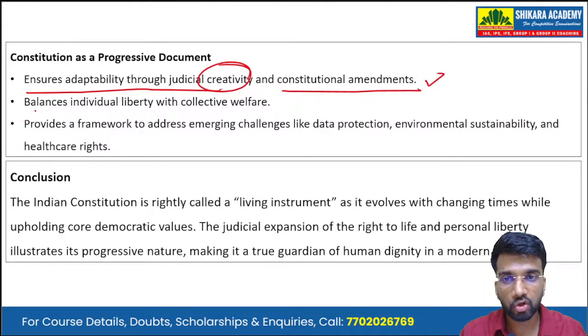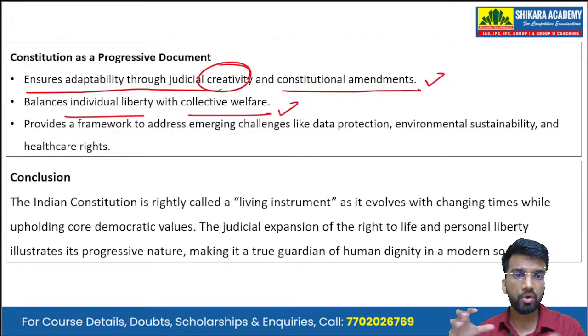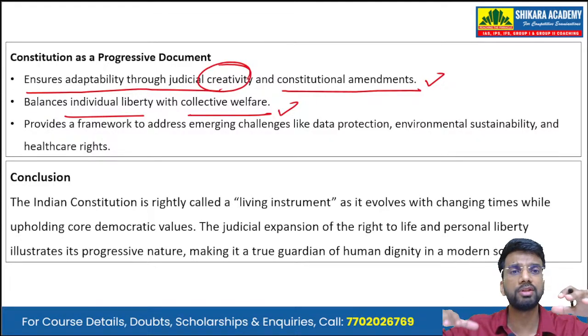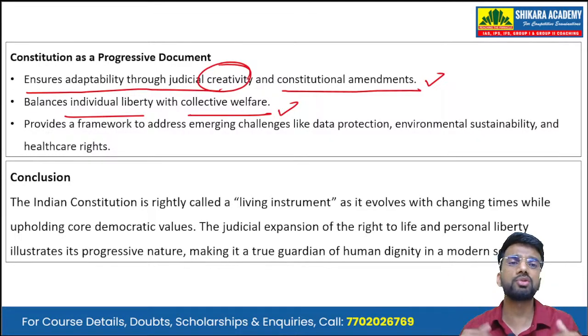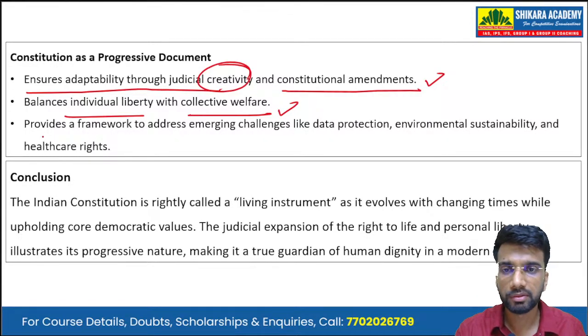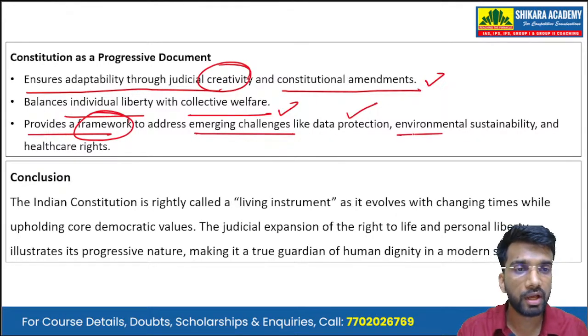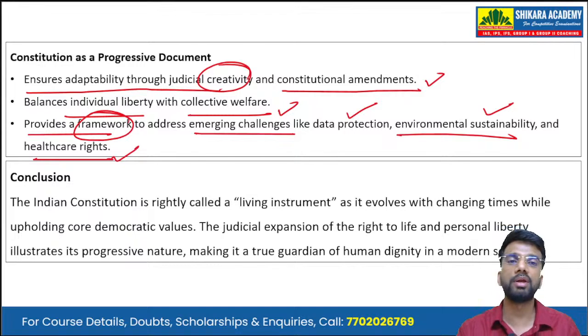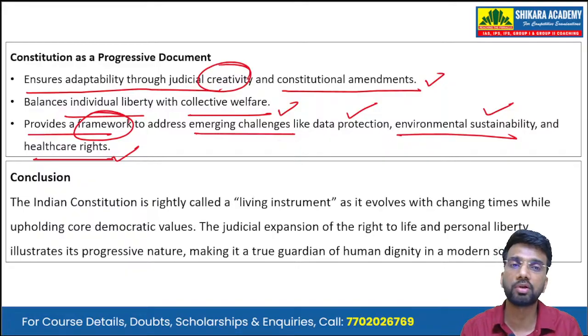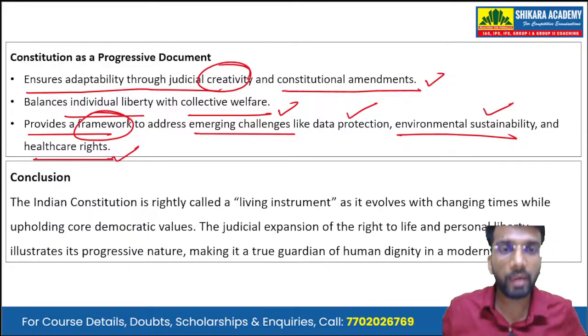Now, this being a progressive document, it balances individual liberty with the collective welfare. So this flexibility or this adaptability is done so that it makes sure it balances the individual liberty with the collective welfare. So that is why the constitution has to adapt to the changing times. Then finally, it provides a framework to address the emerging challenges like data protection, environmental sustainability, and healthcare rights. So it has to evolve continuously so that it can provide a framework to the emerging challenges of the country or to the mankind as a whole.